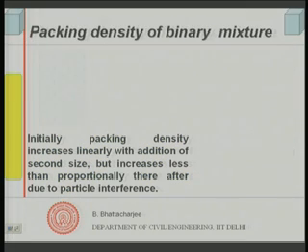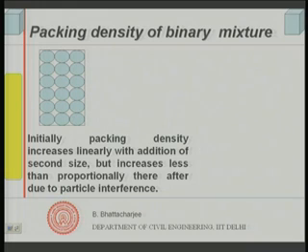Consider this case. Supposing I have a single sized particle system as shown here, all the same size spheres, let us say nearly rounded aggregate. Now I add fine particles to this. Where will they go? If it is just a very small amount, they will go into the interstitial pore space.